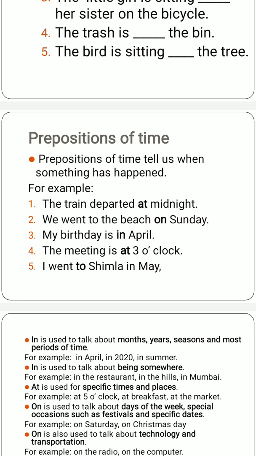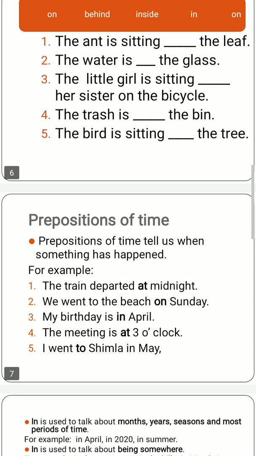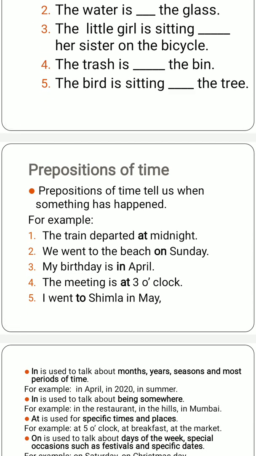Prepositions of time tell us when something happened. That tell us the time when something took place, when some action took place, the particular time that is told to us by using the prepositions of time. See, prepositions of place told us where someone is or where something is, and prepositions of time tell us when something happened, when that action took place. For example, the train departed at midnight. The departure of the train took place at midnight. So at is the preposition of time.